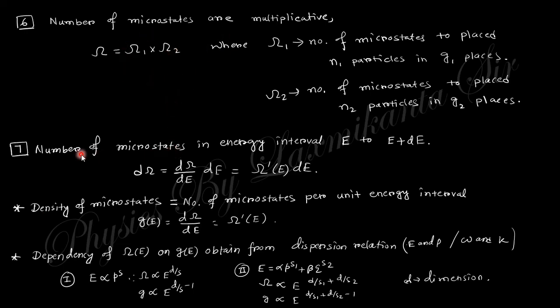Okay. Next one, the number of microstates in an energy interval. If you have an energy interval E to E plus dE, the number of microstates will be like that. So the density of states is nothing but this divided by dE. So omega prime of E, and this variation will be like that. If E is proportional to p to the power s, where p means momentum and q means generalized coordinate, then omega, the number of microstates, will vary like that, and the density of microstates will vary like that. Okay, so this will help you to do the mathematics.